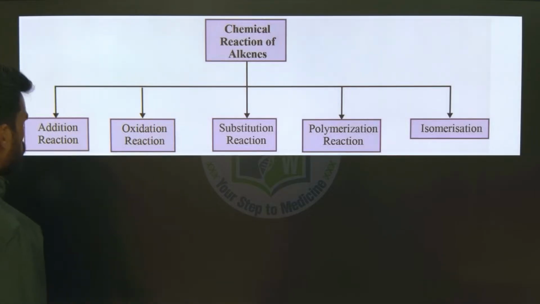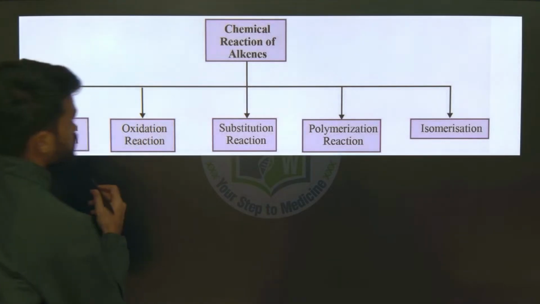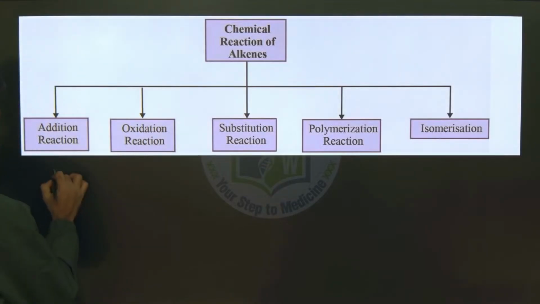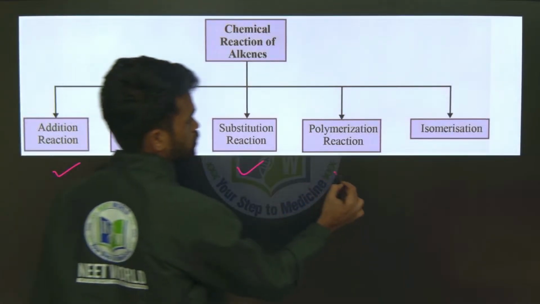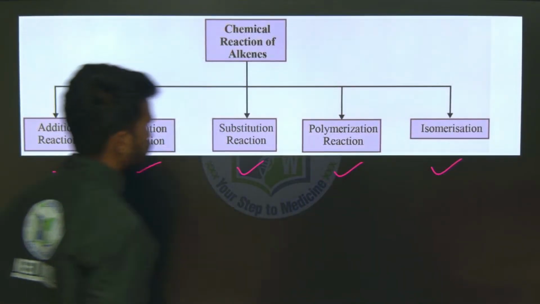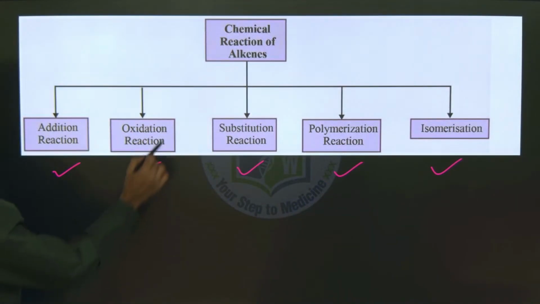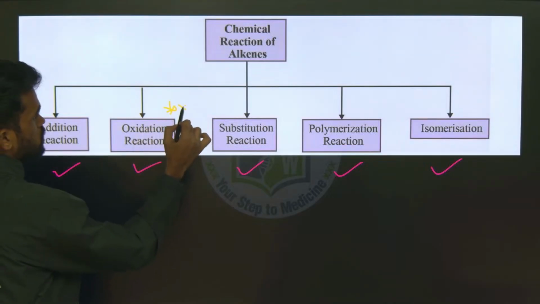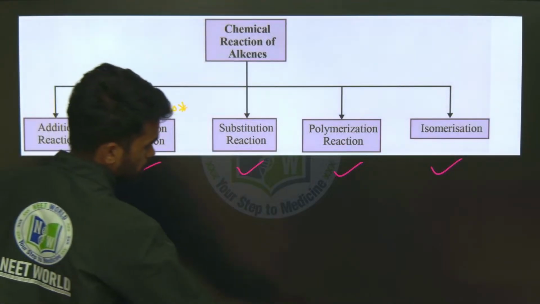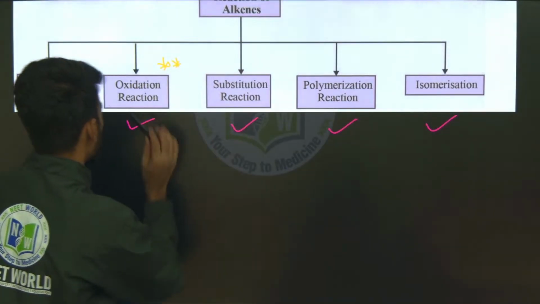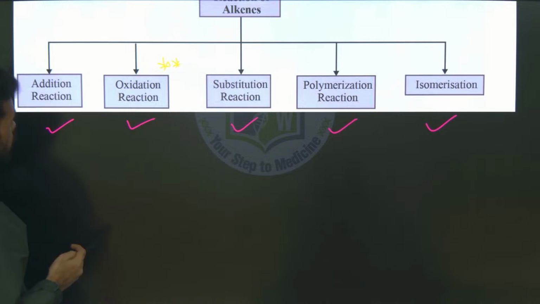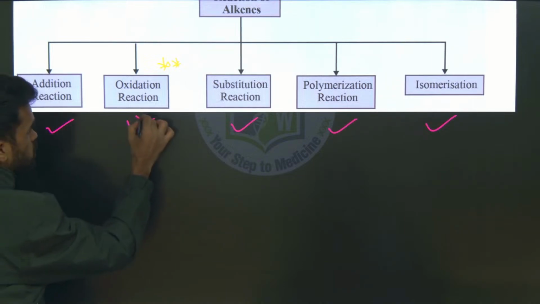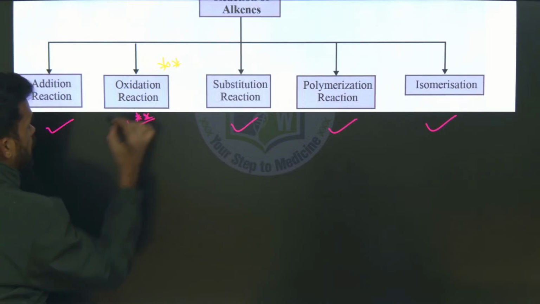Okay. So now alkenes will undergo many types of chemical reactions. First one is addition reaction, next oxidation, next substitution reactions, polymerization and isomerization. Especially the oxidation reactions of alkenes are more important here. Yes, all of them are important, but oxidation reactions are more generally asked in the exam. More regularly we will be seeing questions from this oxidation reaction, so highlight that.